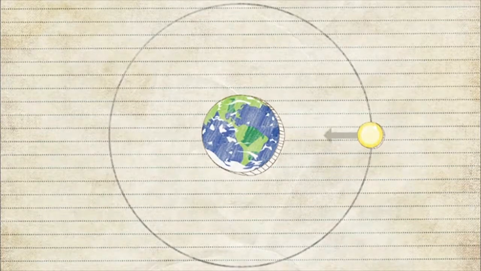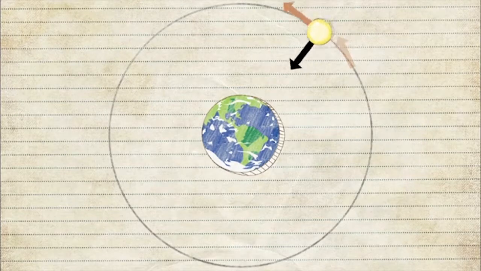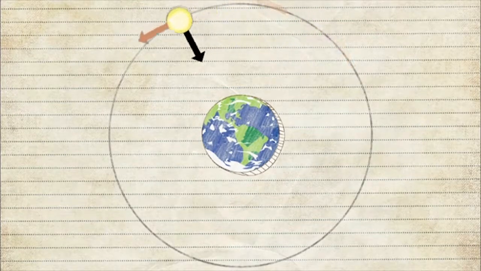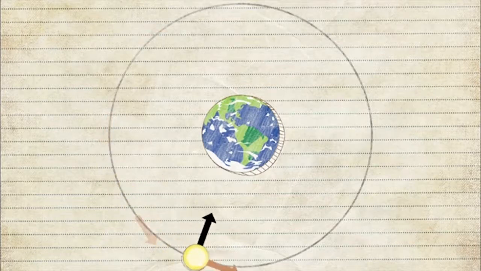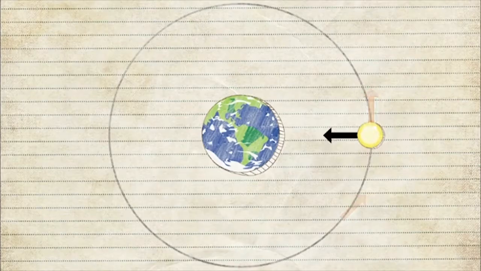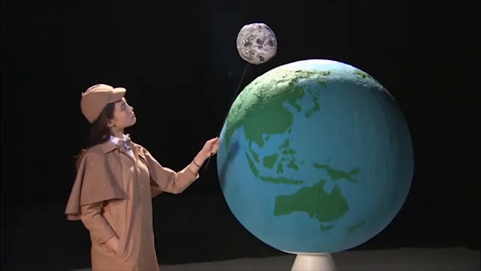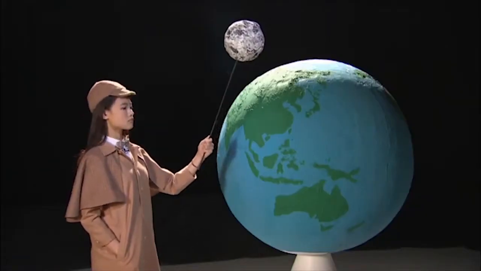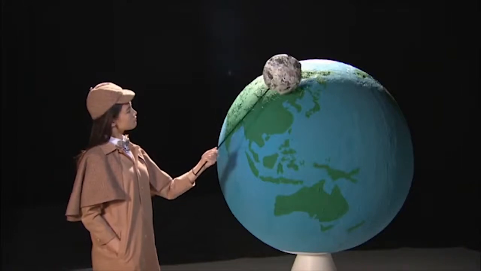As this centripetal force is always perpendicular to the motion of the moon, it does no work on the moon. As a result, the gravitational force on the moon always keeps changing the direction of motion of the moon. The velocity changes, but the speed remains constant. Therefore, the moon keeps revolving around the Earth at this speed without falling down. But it's not completely wrong to say that the moon is gradually falling down onto the Earth.